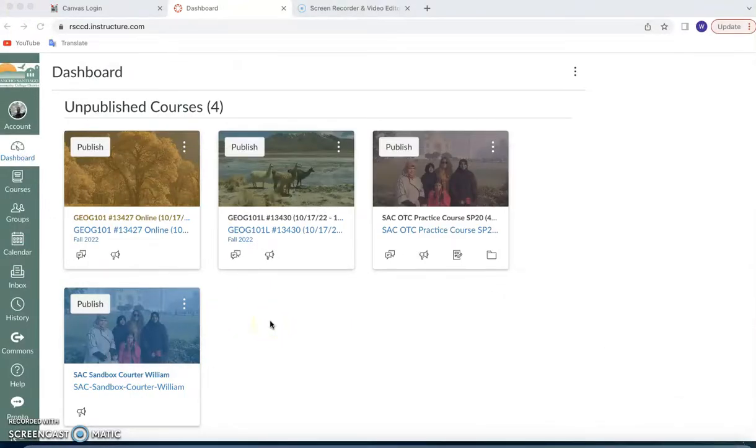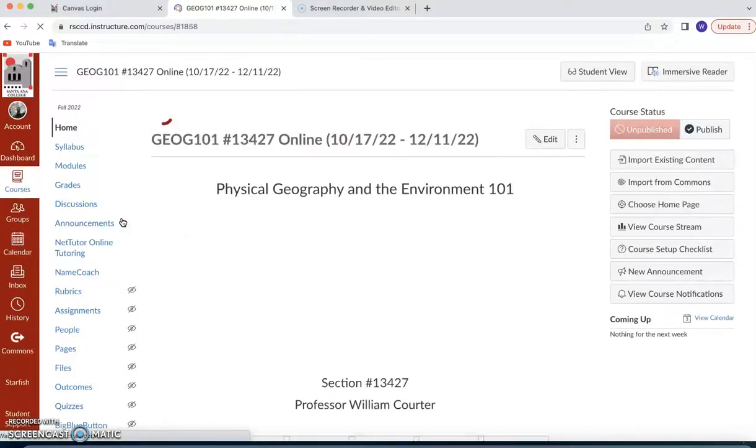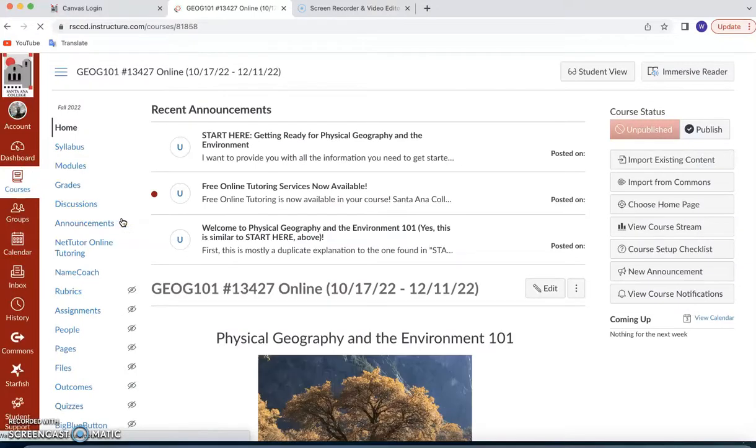This is called your Canvas dashboard. This is my dashboard, so it looks a bit different from yours, but nevertheless, it's going to look similar to this. You find your class, here it is over here, Geography 101, number 13427, and you click on it. Theoretically, it's going to open. There we go. And this is called your Canvas homepage for this particular class.